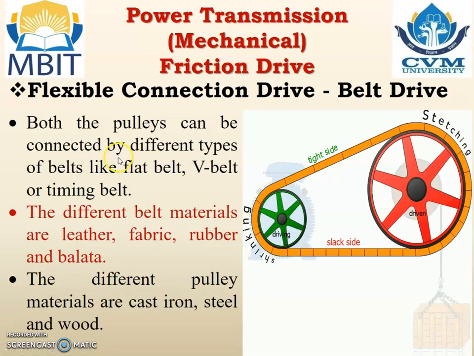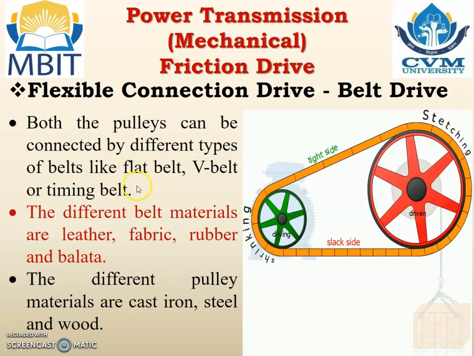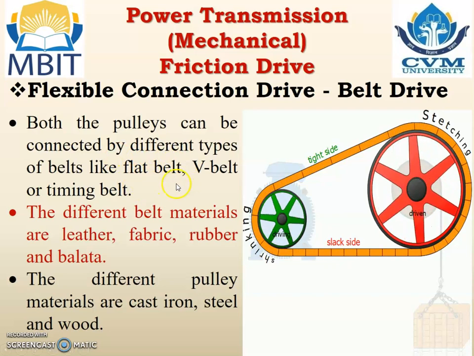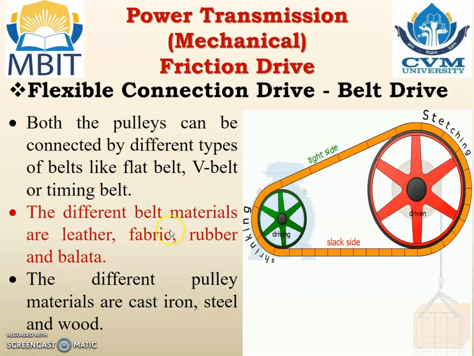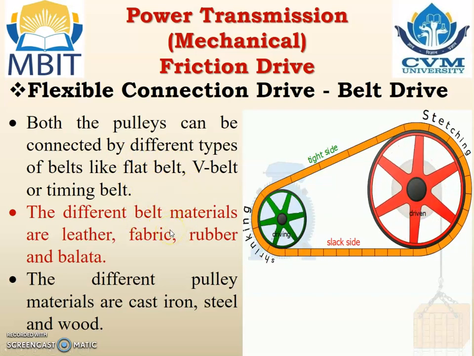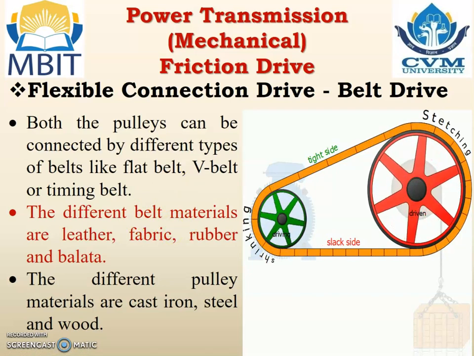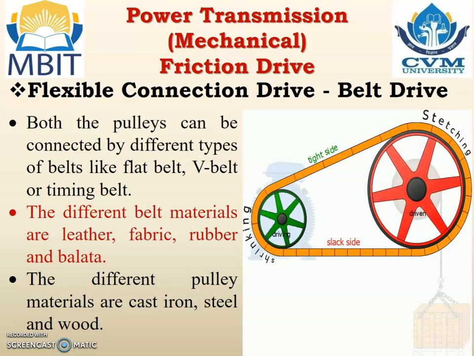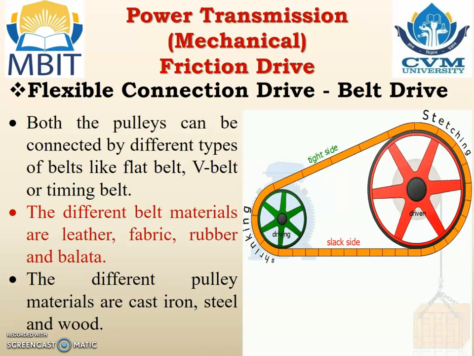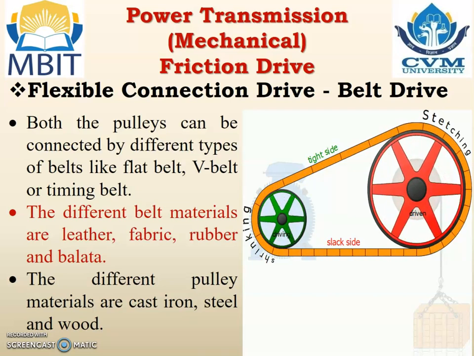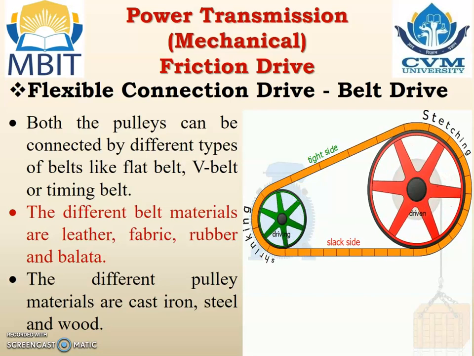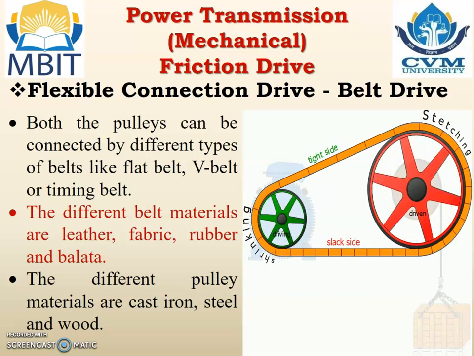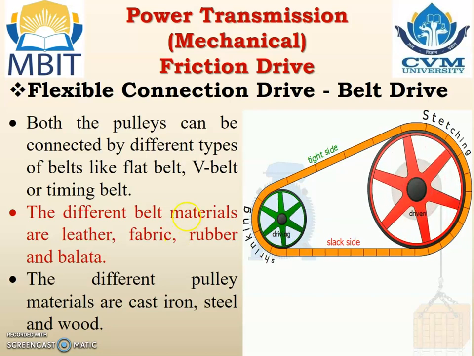Both the pulleys can be connected by different types of belts like flat belt, V belt, timing belt. The different belt materials are leather belts, fabric belts, rubber belts, balata belts. So different types of belt material are available, and using the different materials the belt drive is prepared. The different pulley materials are cast iron, steel, wood. So pulleys are also available in different materials.